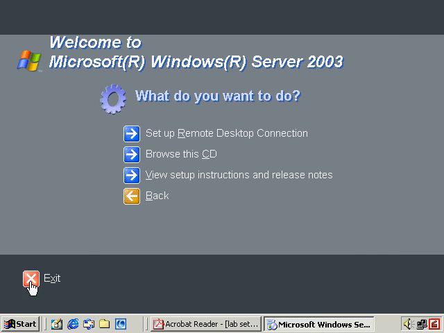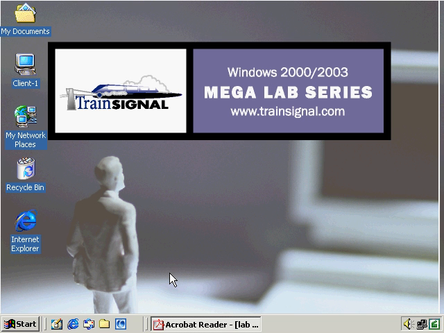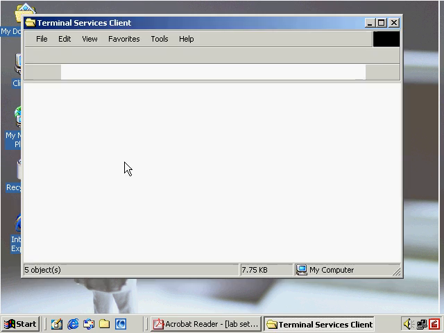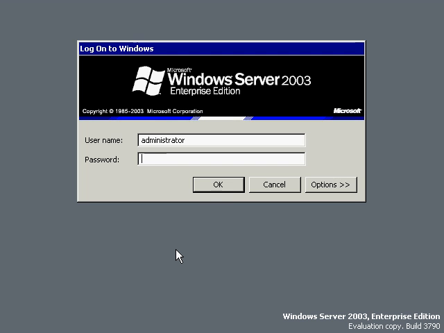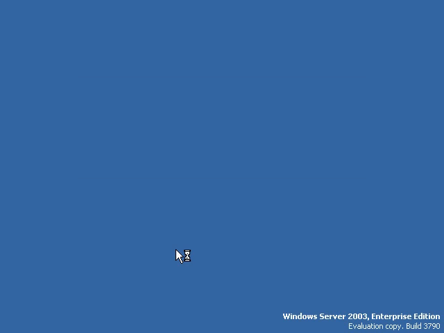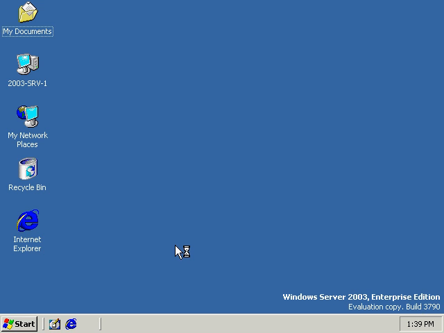The reason I do that is, as an administrator, you may not be the type who really likes to carry a CD around with you, or feel that you have to have the CD anytime you're trying to install anything. So instead, just like with Windows 2000, we can share this client from the network. If we connect back over to our Windows 2003 system once again, I'm going to browse and show you exactly where this client is shared from.